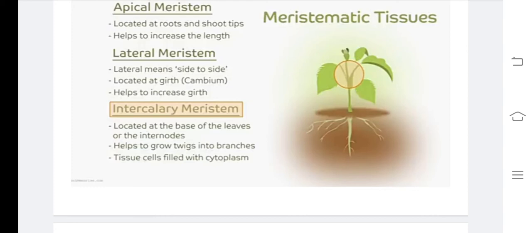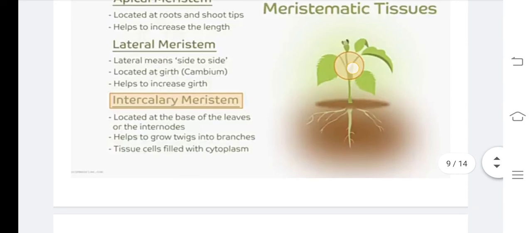The gap between two successive nodes is called an internode. The node is the part where the leaf arises. We can find intercalary meristem at the nodal and internodal regions, children. Clear? So intercalary meristem is located at the base of the leaves, or at the nodes and internodes.